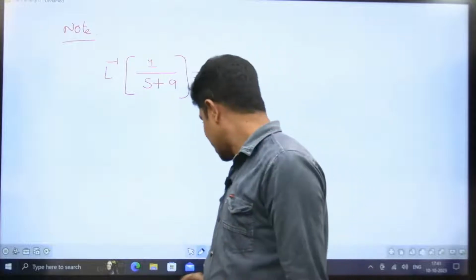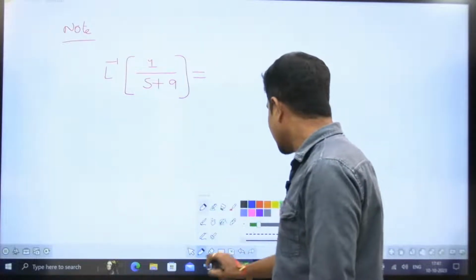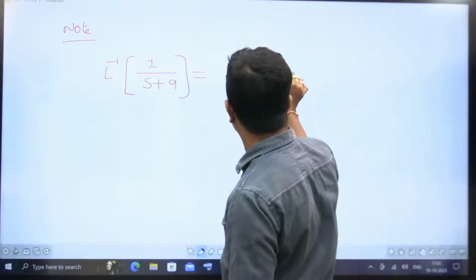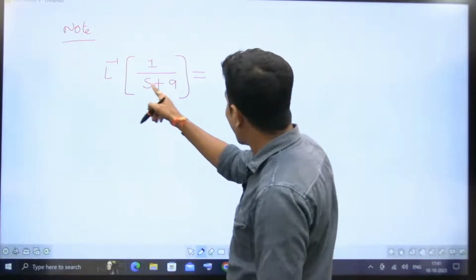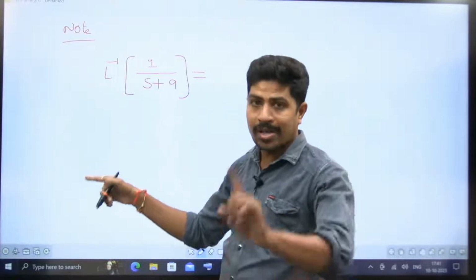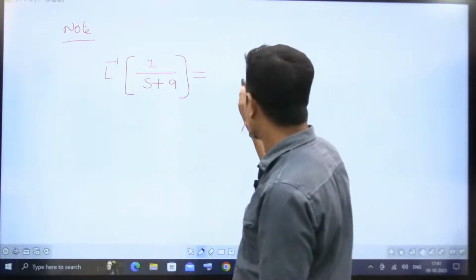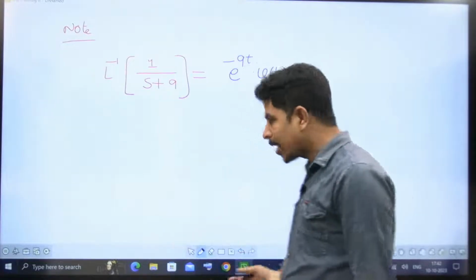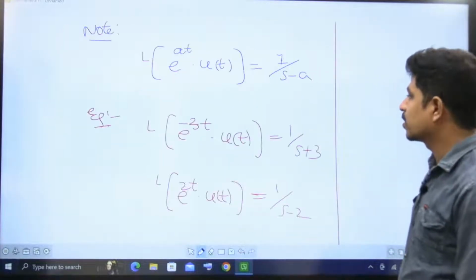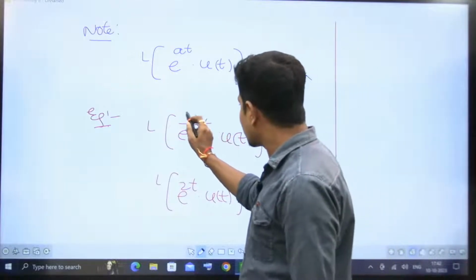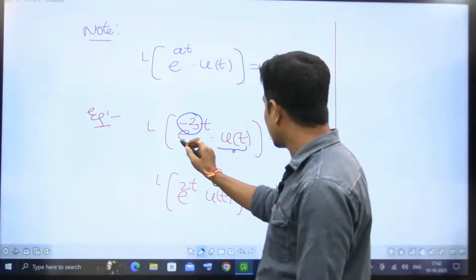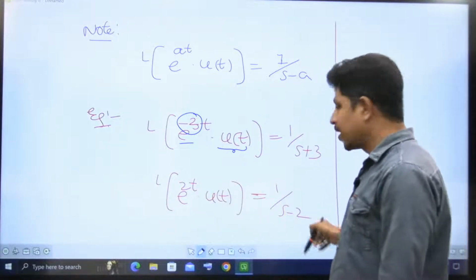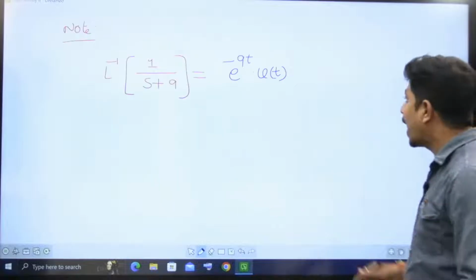So definitely, first of all, u of t will be there. With s plus something in the denominator, not s square, not s cube, it will be e power minus 9t. You can see the previous examples: here minus 3 and u of t is there in the exponential, that's why I got 1 by s plus 3. Here plus 2, minus 2. So this way we have to understand.